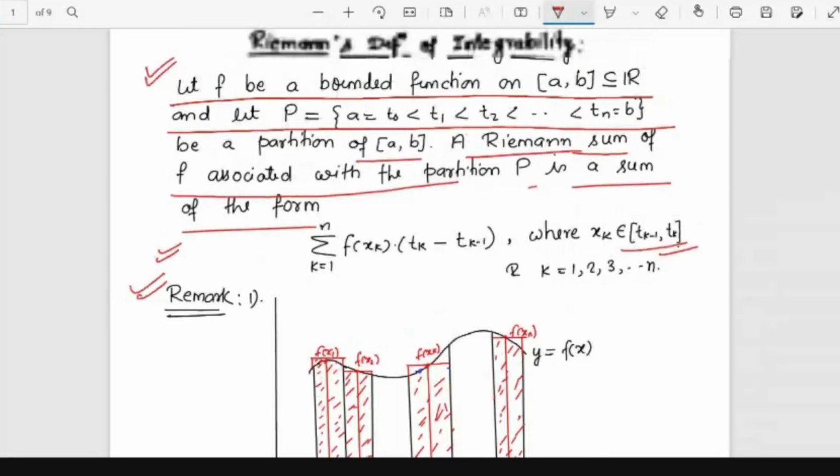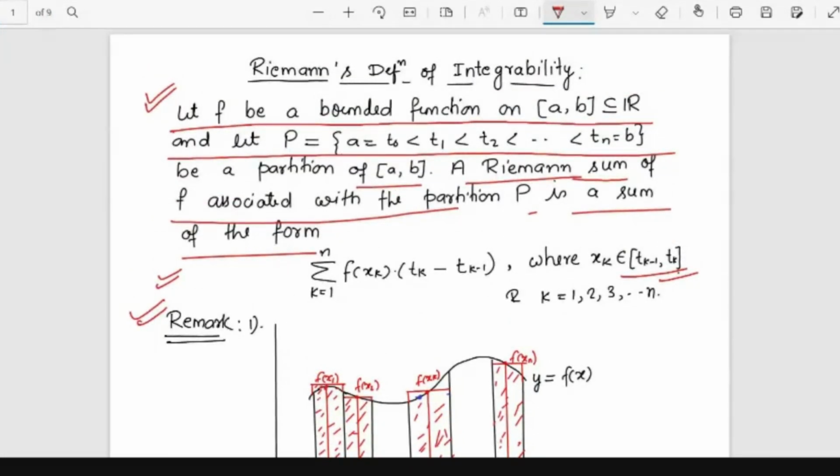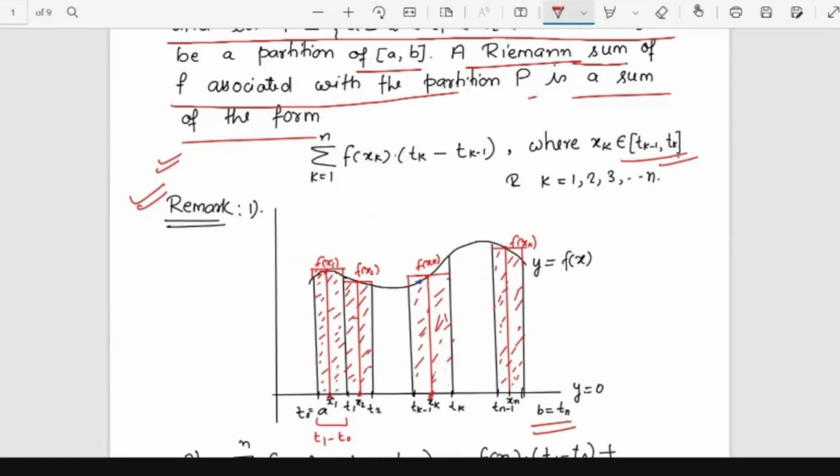Yes, ma'am. Okay, so let's go back to the Riemann definition of integrability. So here, what is the different thing and what is the similarity? You see the definition. Here we are taking f of xk instead of taking any supremum or infimum. So basically, what is f of xk? It is the height corresponding to xk. xk is any point in the subinterval tk minus 1 and tk. And f of xk is the height basically. So it is an arbitrary height. You can pick any arbitrary height, construct your rectangle and calculate the area.